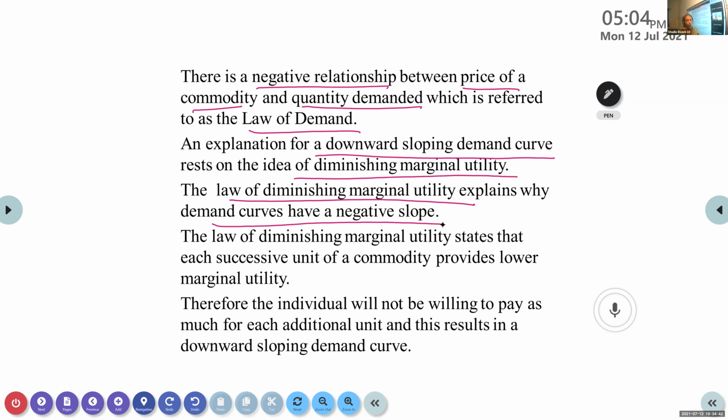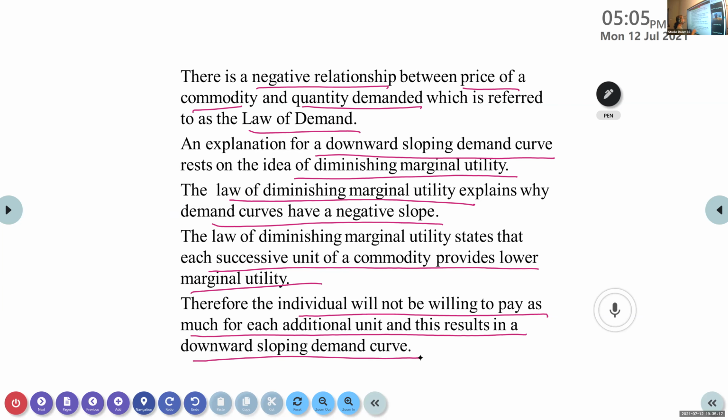So this law of demand works on the basis of the law of diminishing marginal utility. The law of diminishing marginal utility is the basis of the law of demand curve, or from that idea only we have taken the law of demand here. Now the law of diminishing marginal utility states that each successive unit of a commodity provides lower marginal utility. So the individual will not be willing to pay as much for each additional unit, and this results in a downward sloping demand curve.